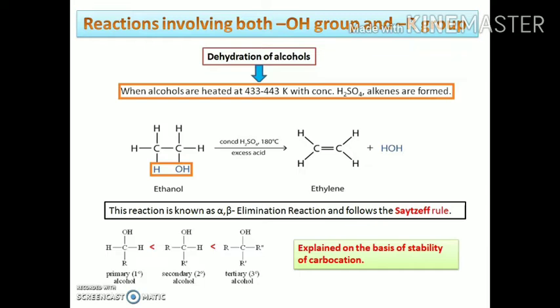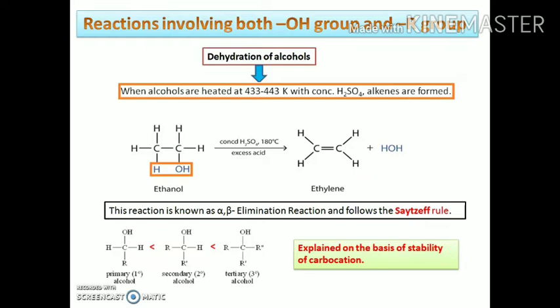In this reaction, the alcohols are heated with protic acids such as sulfuric acid, phosphoric acid, or hydrochloric acid, and give alkene as a major product. What happens in this case? The hydroxyl group from the alpha carbon atom and the proton from the beta position get removed and give a water molecule as a byproduct along with the alkene as the major product. Here the sulfuric acid acts as a dehydrating agent, and this reaction is most important during the preparation of alkenes from alcohols.